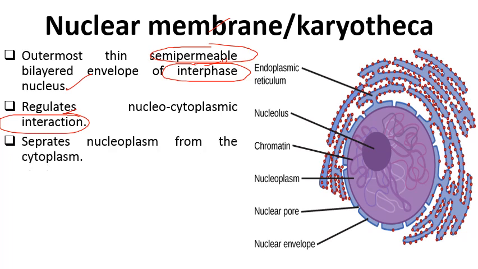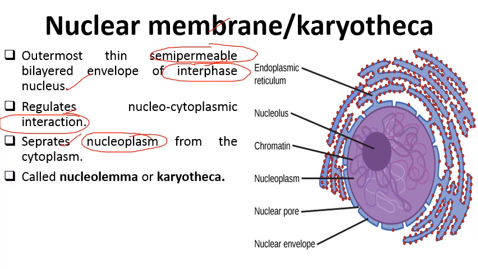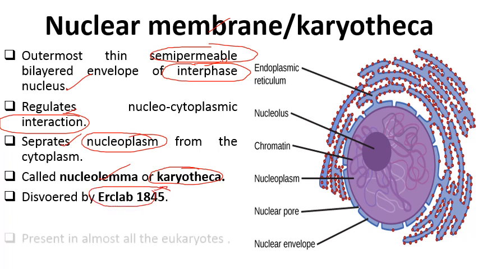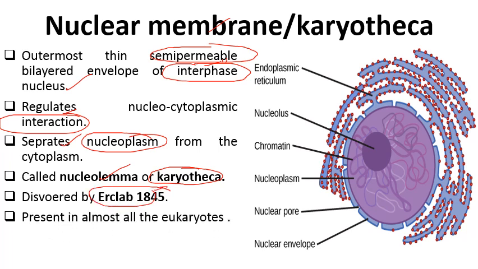It separates nucleoplasm from cytoplasm, so it acts as a boundary between nucleus and cytoplasm, and it is commonly known as nucleolemma or karyotheca. These terms are used for it. This was discovered by Erklab in 1845. He discovered it first. And it is present in almost all the eukaryotes. In all eukaryotic cells this membrane is present, and it is absent in prokaryotes.